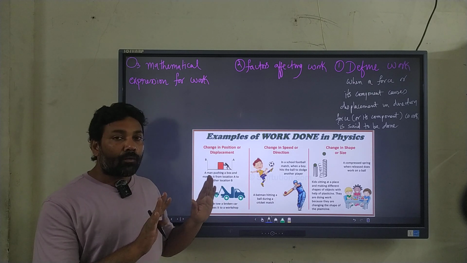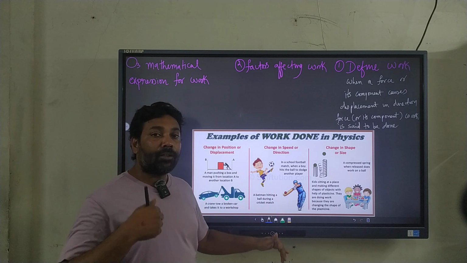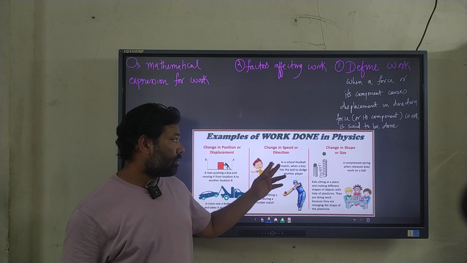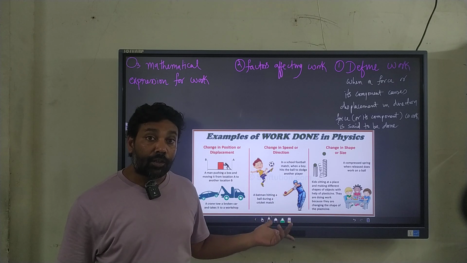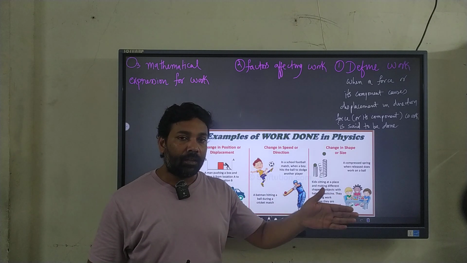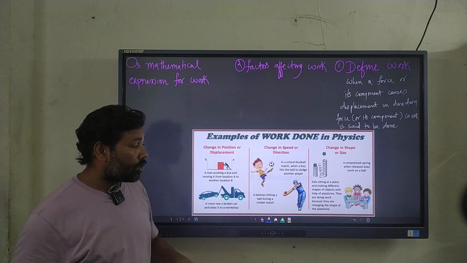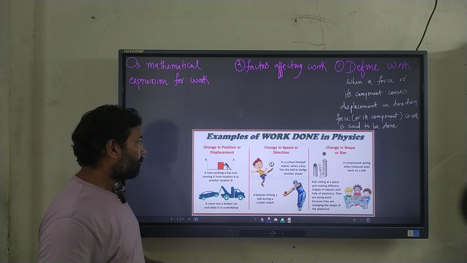An object was moving, let's say a ball was moving and you kicked it, so its speed changed, ultimately the work is done. And even if the direction is changed, the ball was traveling straight, hit by the batsman, it reverses its direction. So once again the work is done.